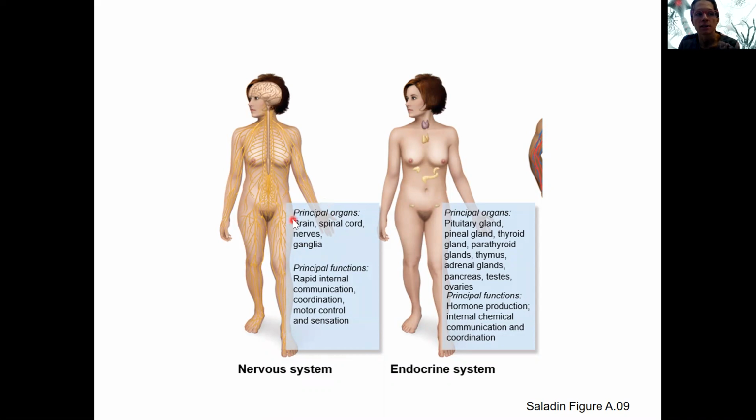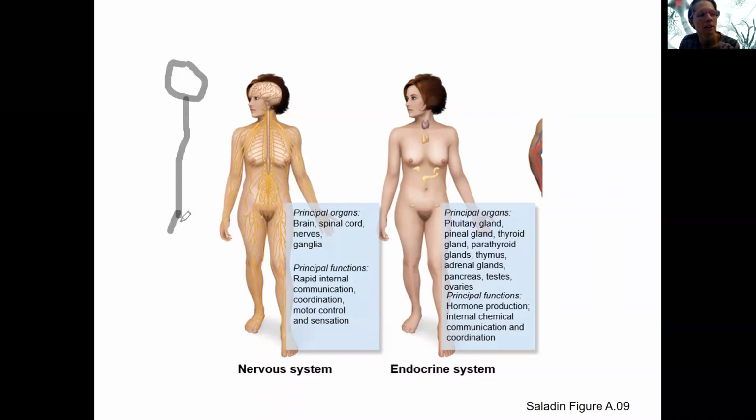The nervous system is composed of the brain, spinal cord, nerves, and ganglia. We'll get into way more detail on that anatomy. And this is rapid communication. So neurons are able to fire electrical signals, and information is going to travel down that axon to target cells.